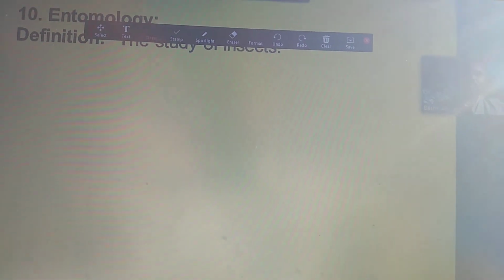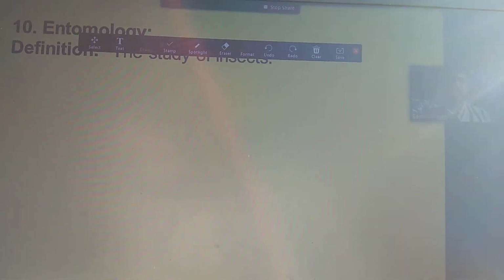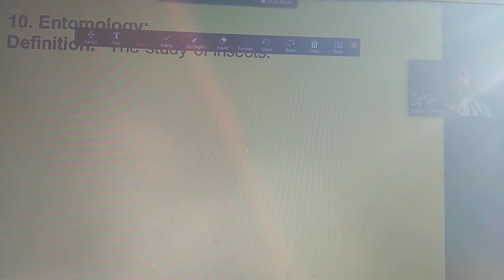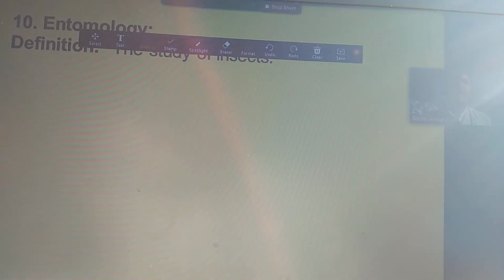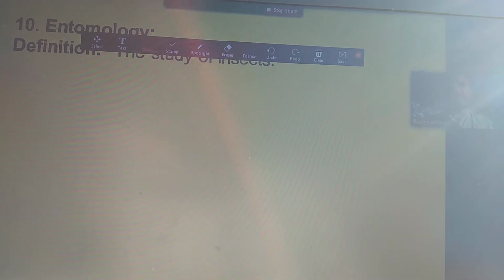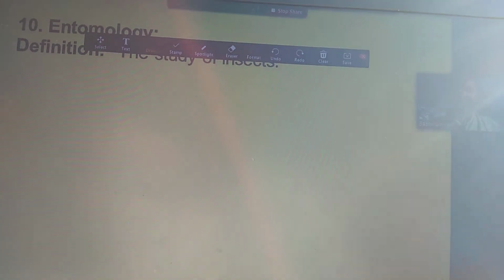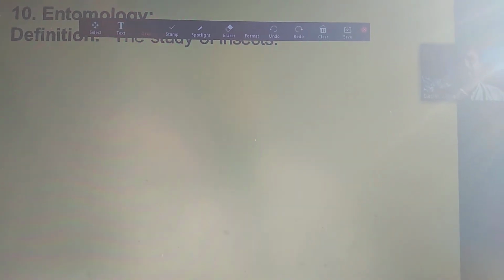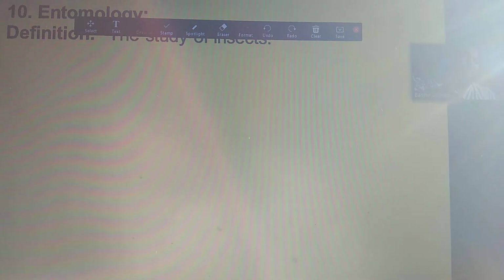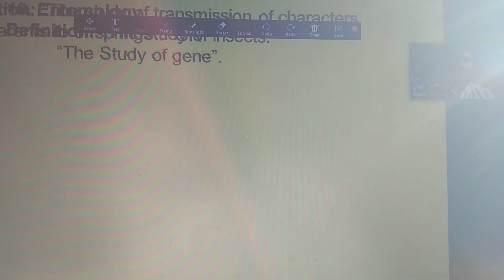Insects are those invertebrates which have three body parts: head, thorax, and abdomen. From the thoracic region arise six jointed legs. This type of organism is called an insect, and the study of insects is called entomology.